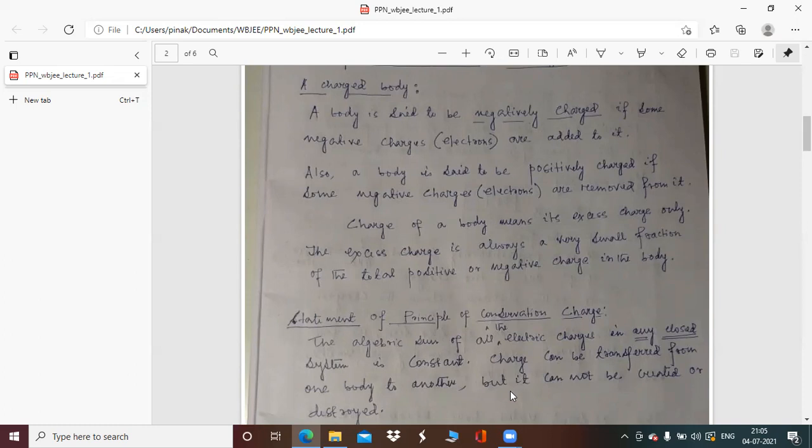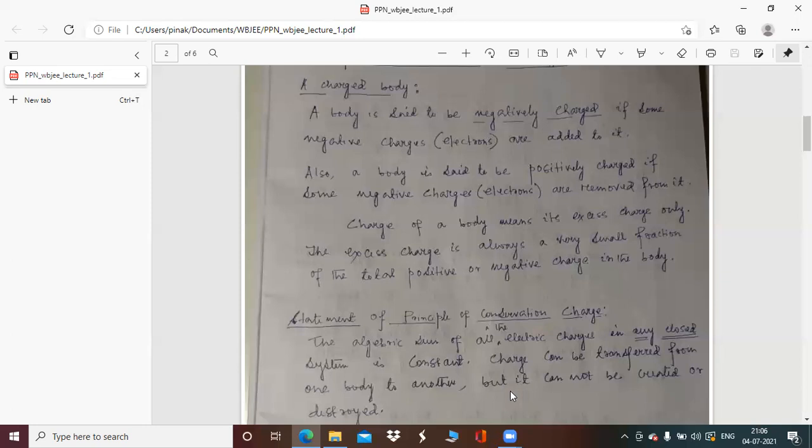They are basically getting transferred to the second body. Similarly, the number of electrons which are being added to the first body are actually not created on the first body. They are basically getting transferred from the second body to the first body.